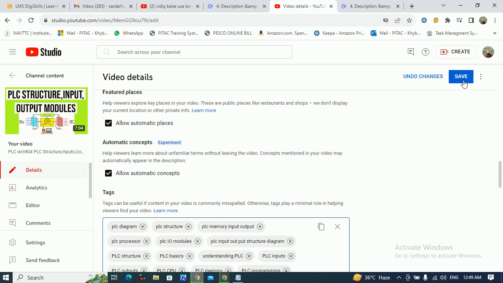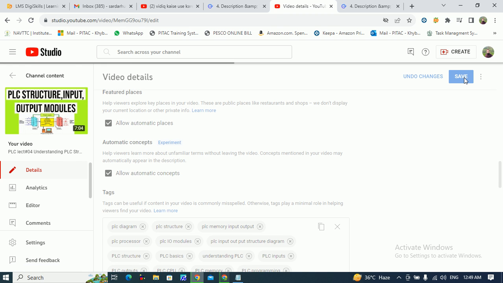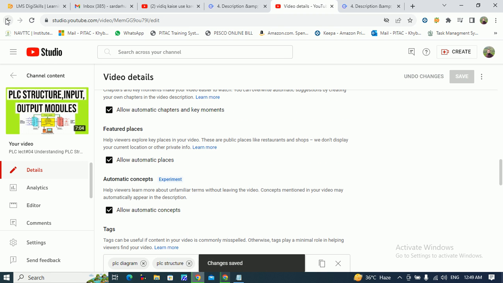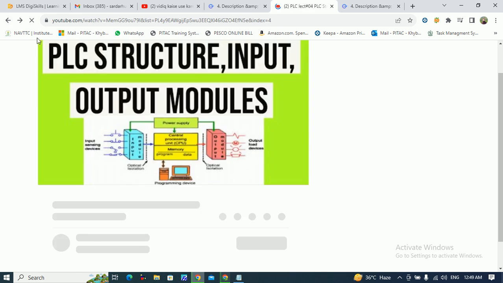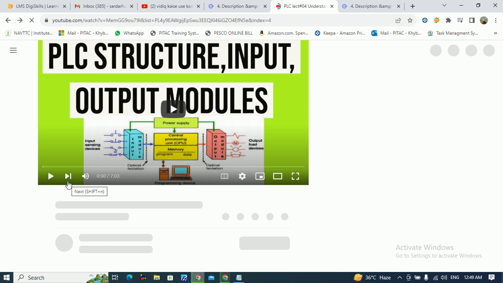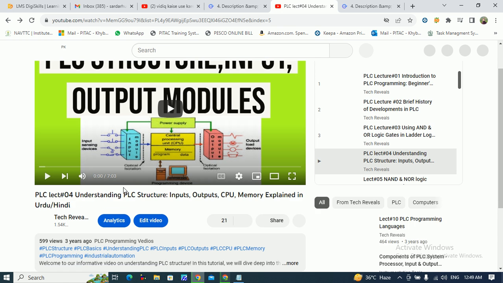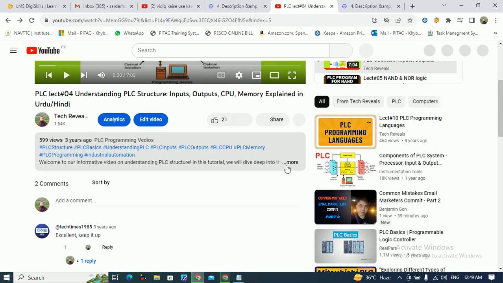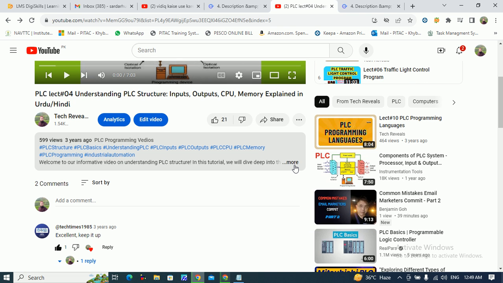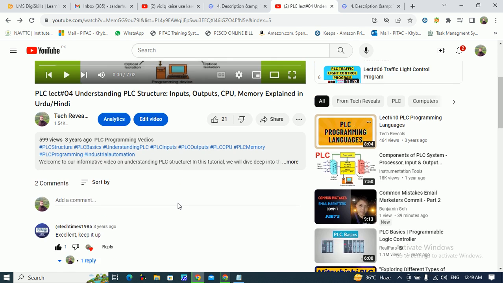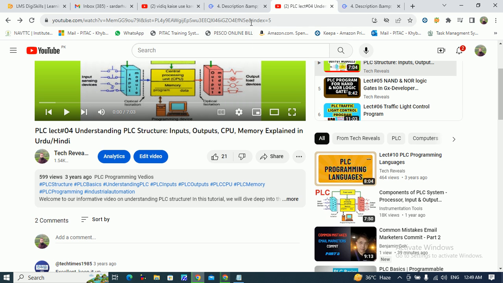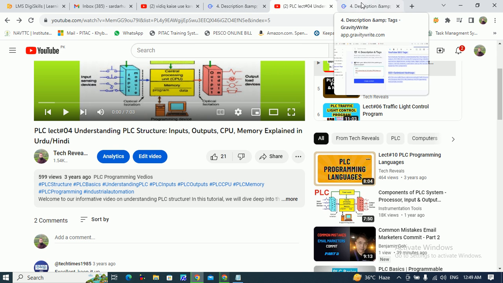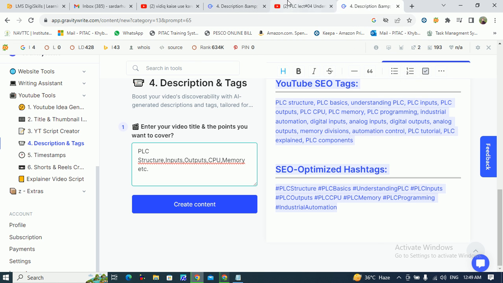Now you can save changes and you will see that in less than 5 minutes you can write title, tags, description and everything in your video, which will improve your SEO tactics. So use this website, create an account, and it will enhance your YouTube videos' SEO.